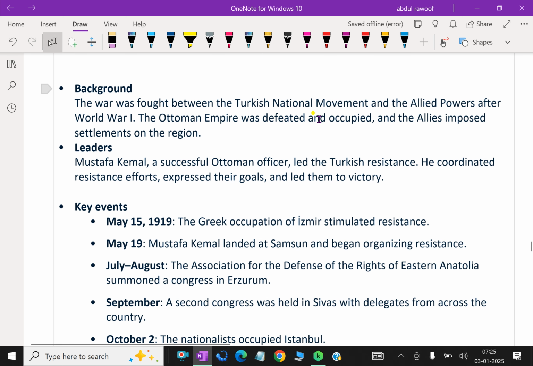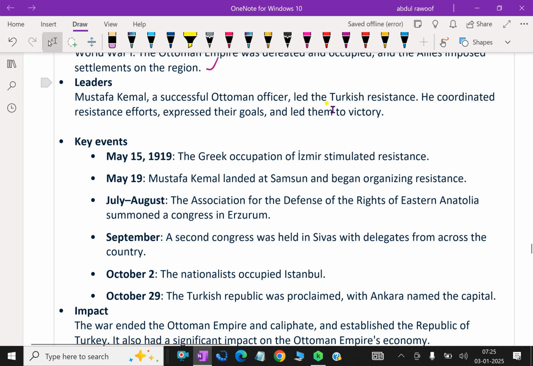The Ottoman Empire was defeated and occupied, and the Allies imposed the settlement on the region. Mustafa Kemal, a successful Ottoman officer, led the Turkish resistance. He coordinated resistance efforts, expressed their goals, and led them to victory.